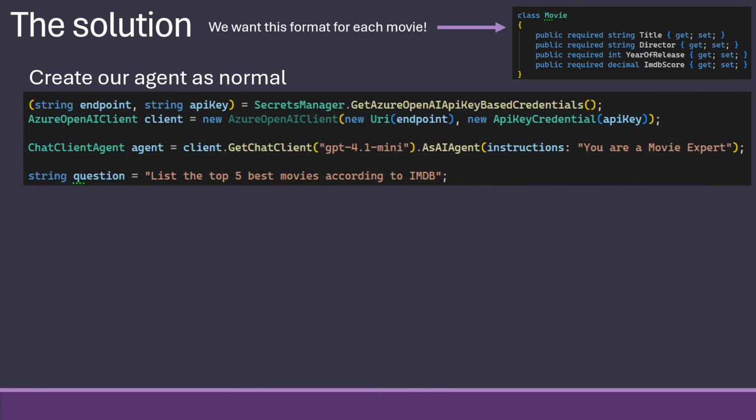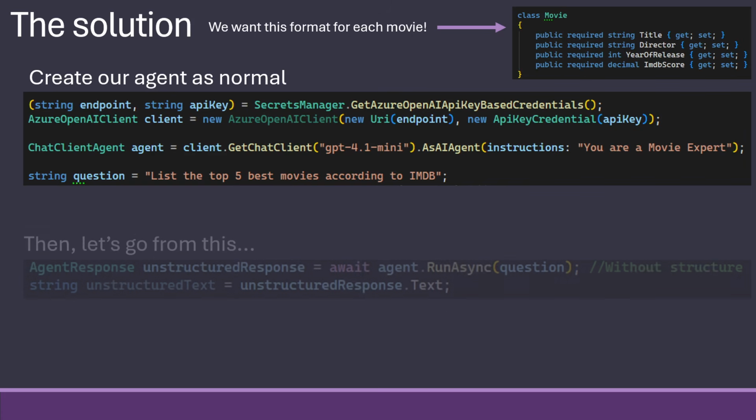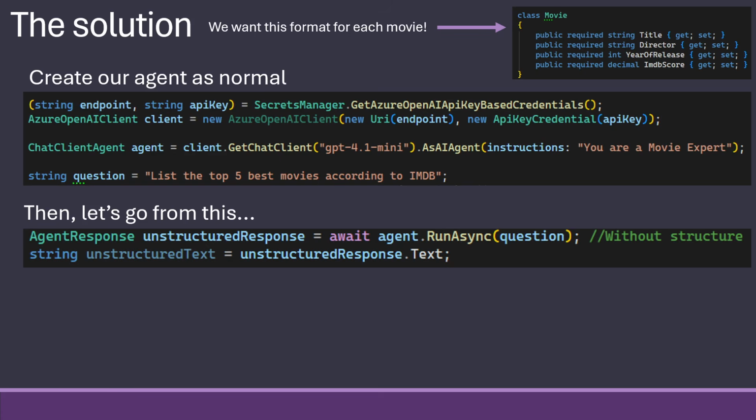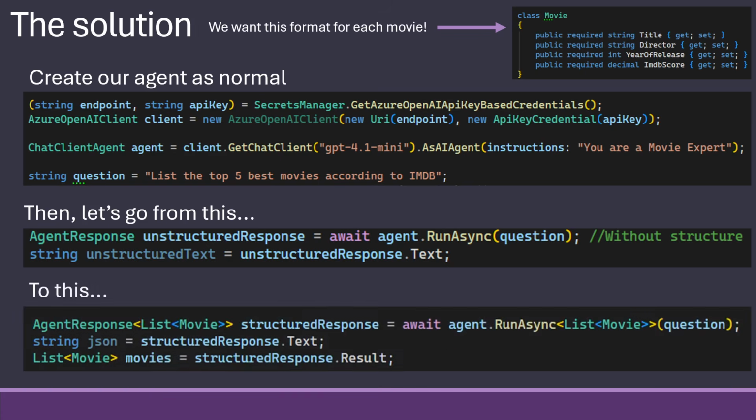But when I make my agent, it's exactly the same as before. And then when I go in and get my previous answers, that's where I just use run async. But instead, I'm just using something called run async with a generic on. Because it's that simple. We just say, I want it back in this format.